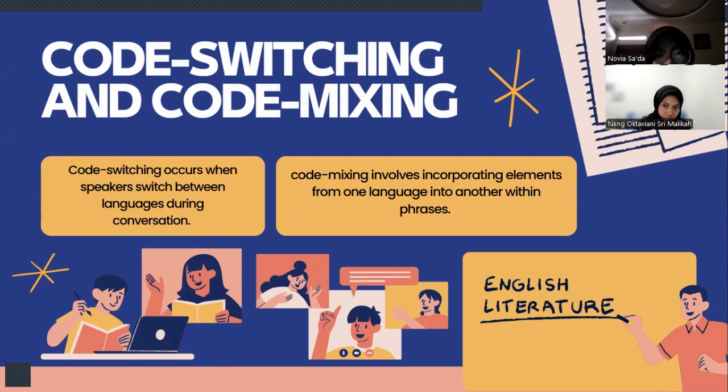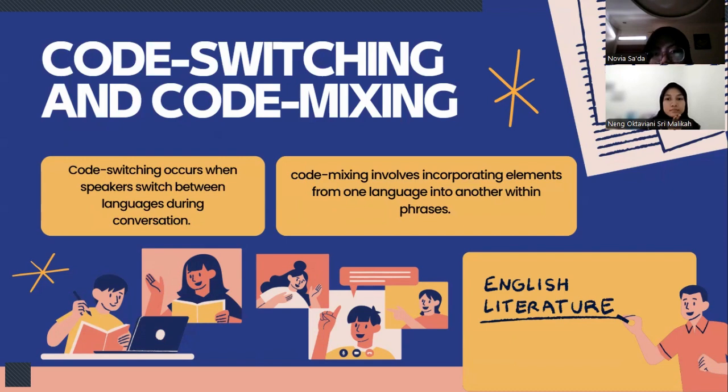As an example of code mixing, a speaker might say, "Saya mau order pizza untuk dinner malam ini." Here the speaker mixes Indonesian and English by using the Indonesian structure while inserting the English verb order into the sentence.